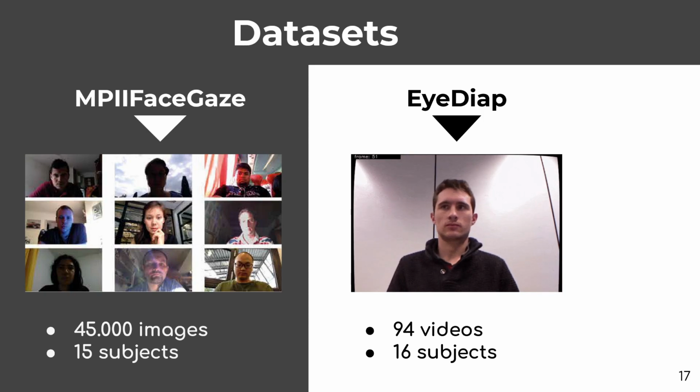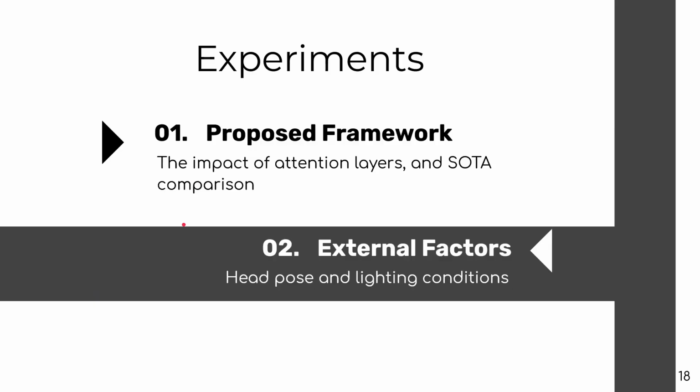For example, the EYEDIAP dataset has a great deal more variation on head pose, but due to being collected in heavily controlled lab environments, it lacks the illumination conditions and overall quality variety found on the MPIIFaceGaze dataset, as you can see on the samples.